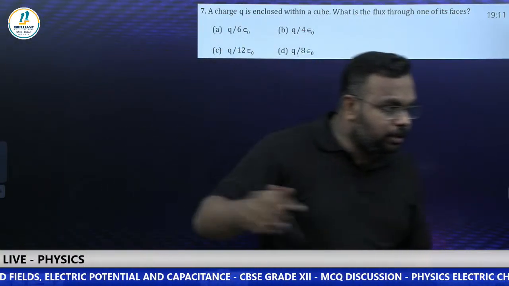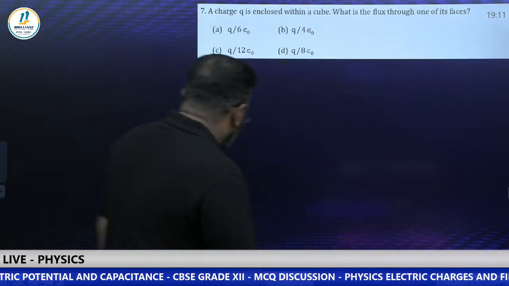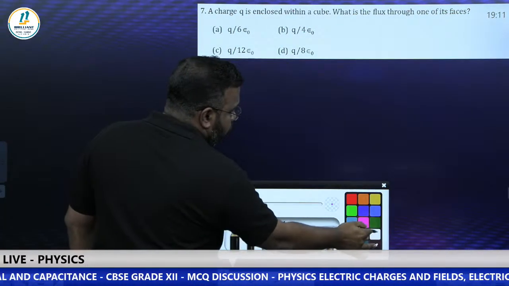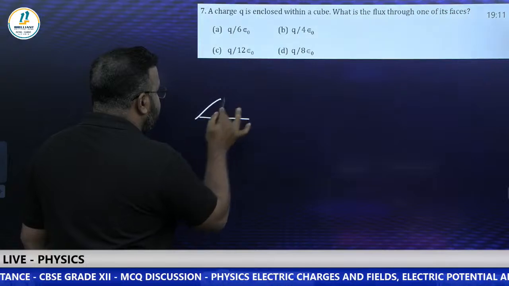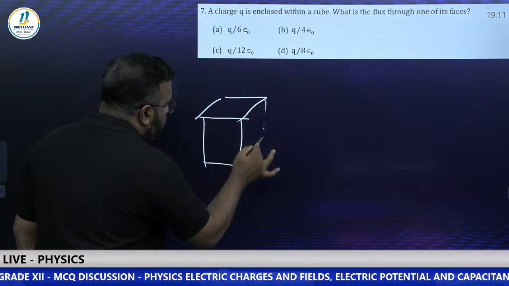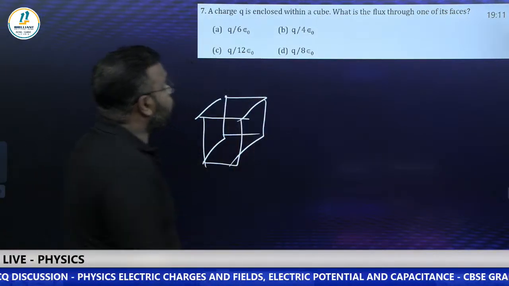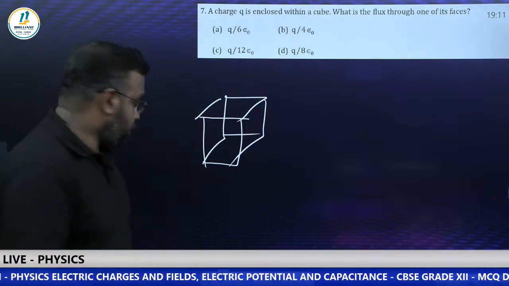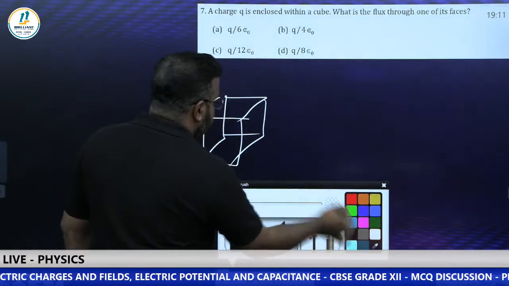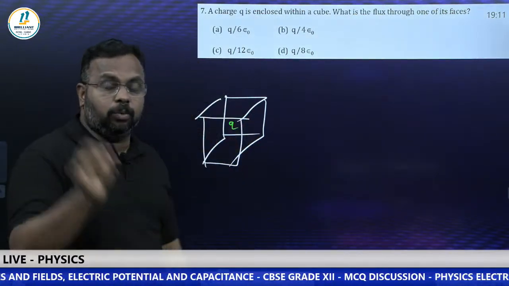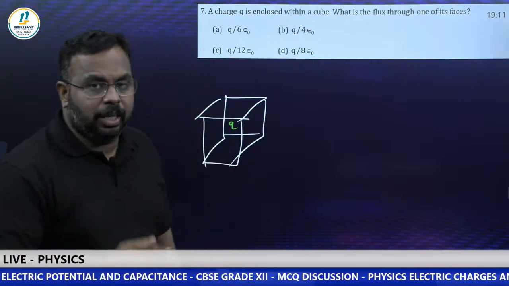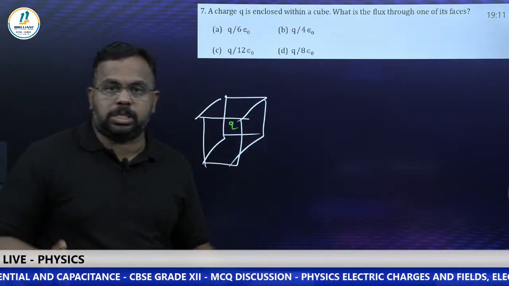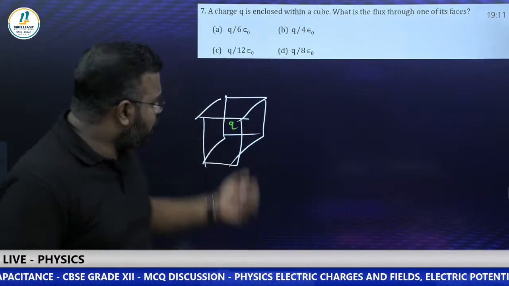Yes, Smriti, right answer. See, cube. We can simply use Gauss theorem here, right? If this is a cube, where is the charge? Charge is inside. Q charge is inside. They're asking what is the flux through one of the faces. You know that in a closed surface, we can use what? Gauss theorem. So directly use Gauss theorem.